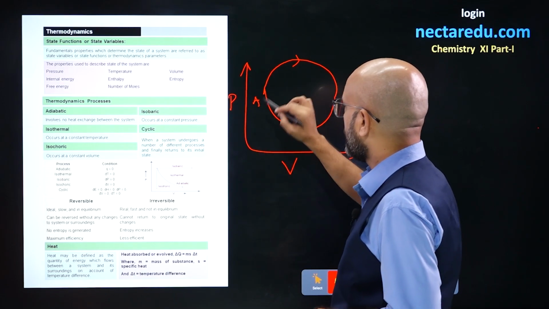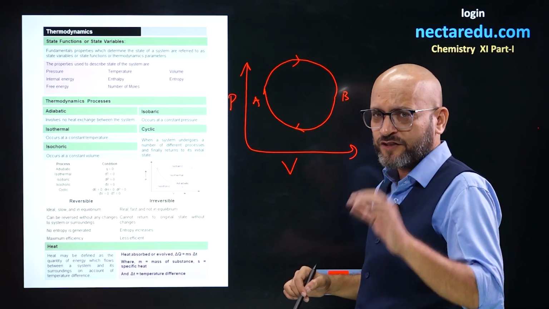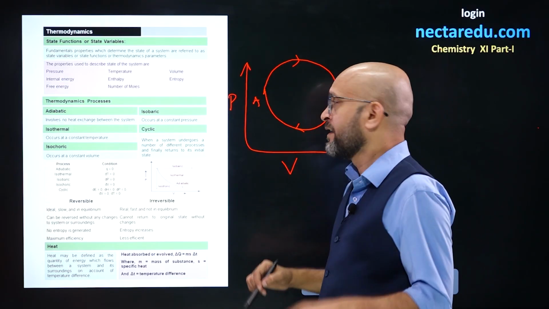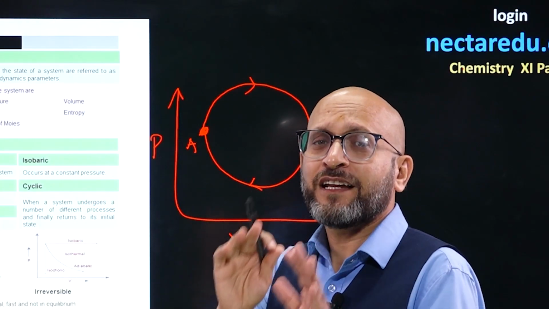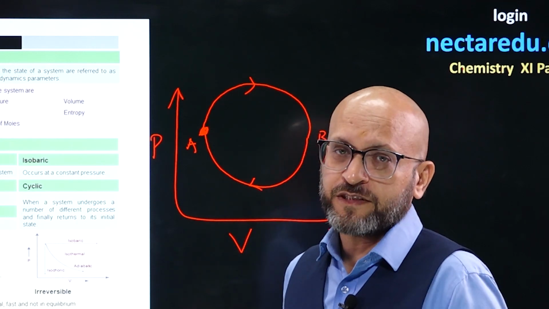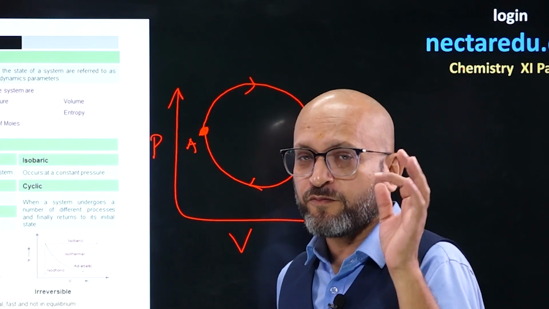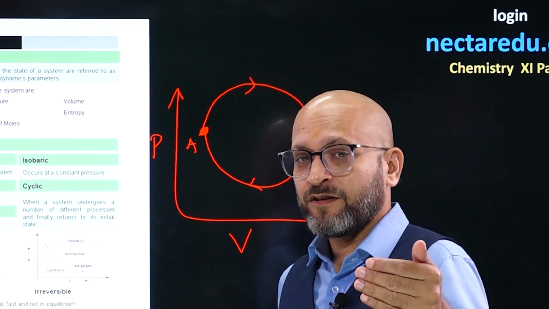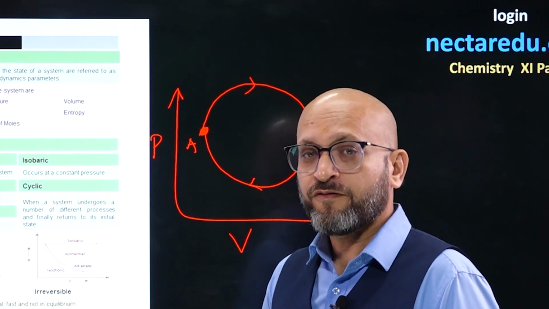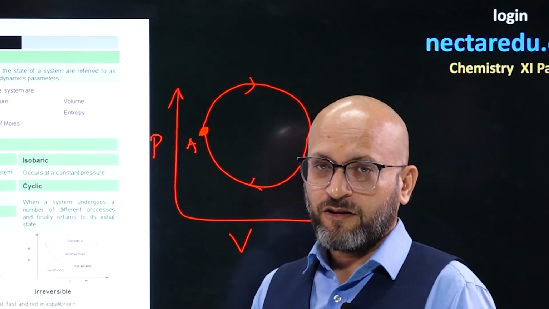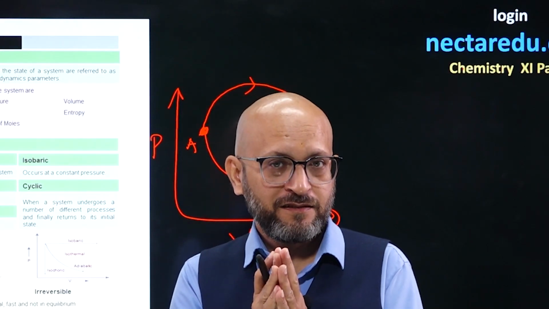So, what do you think? Will there be any change in the variables or state functions? No, not at all, because the initial state was A and the final state is A. So there is no change in the state of the thermodynamic system. The variables of pressure, volume, temperature, number of moles will also be the same. There is no state change, so no change in the values of state function variables. The state functions do not depend on path, they depend only on